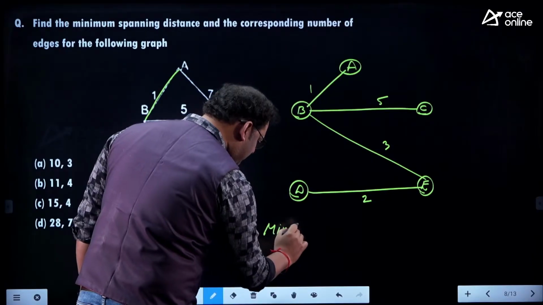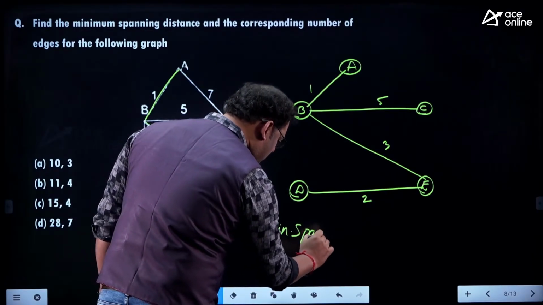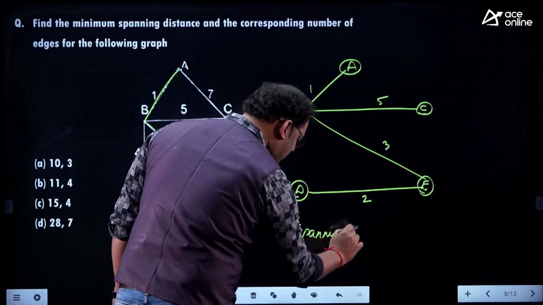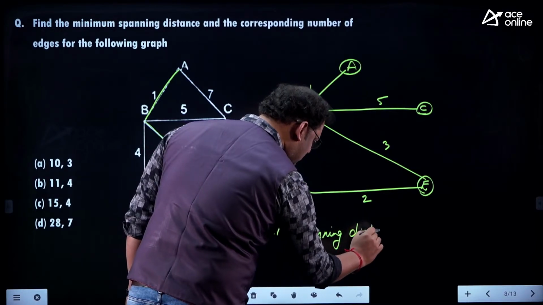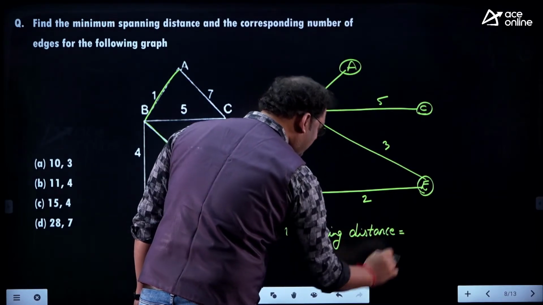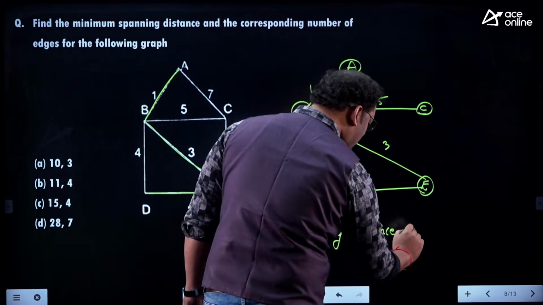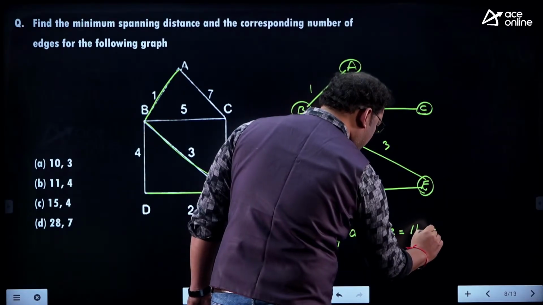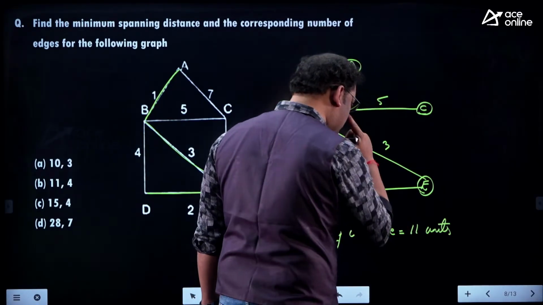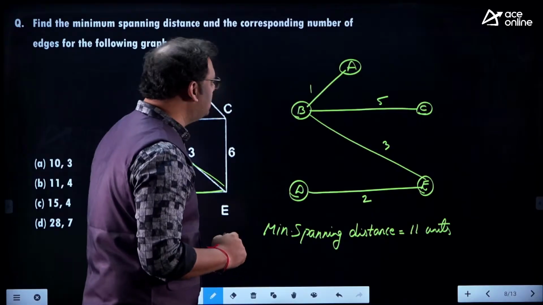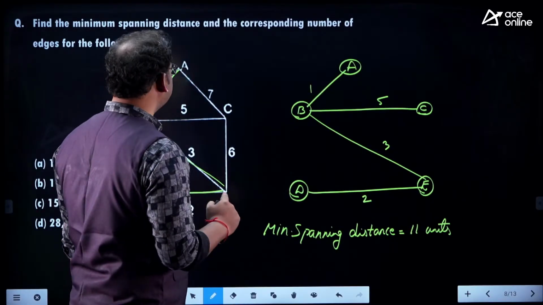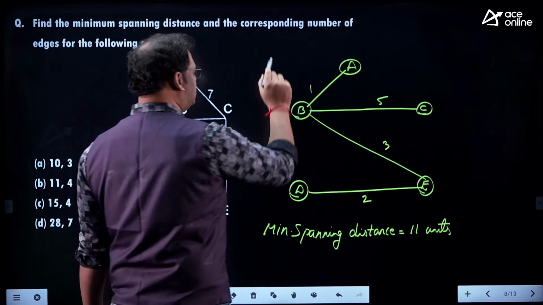The minimum spanning distance, what we are going to get here, that is 11 units. And including with this, there is a question like corresponding number of edges.